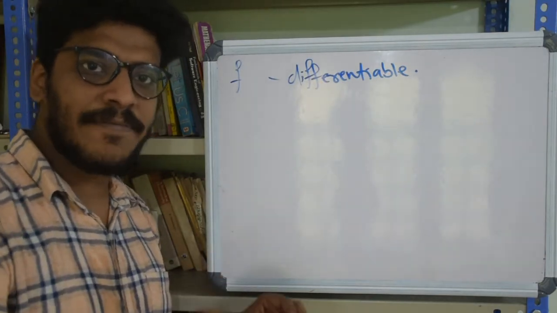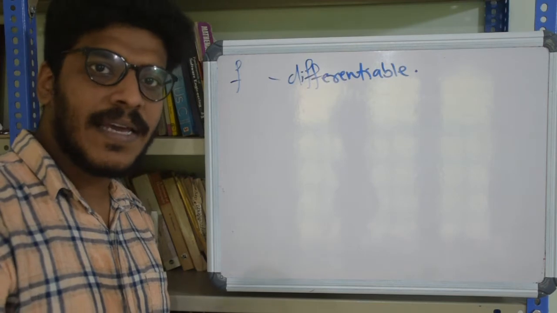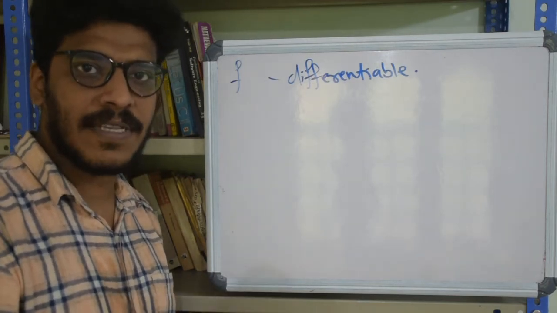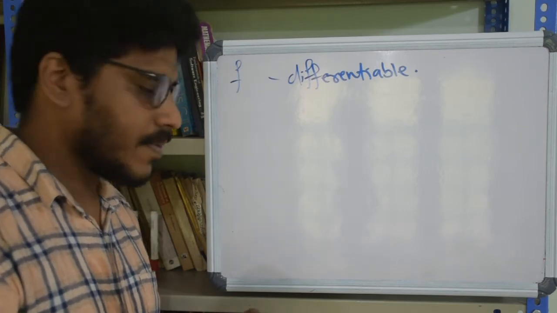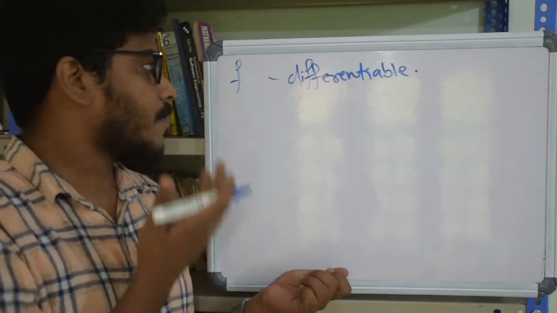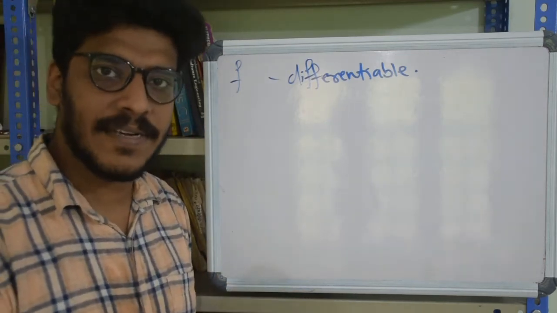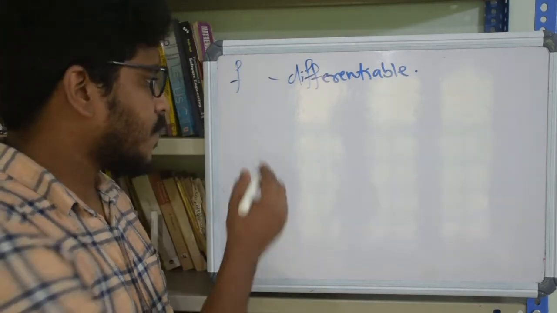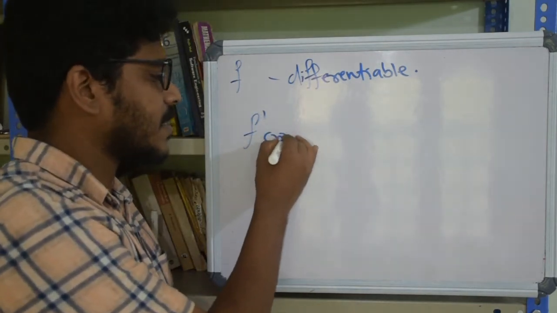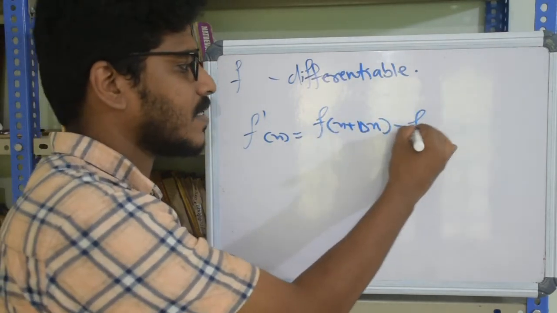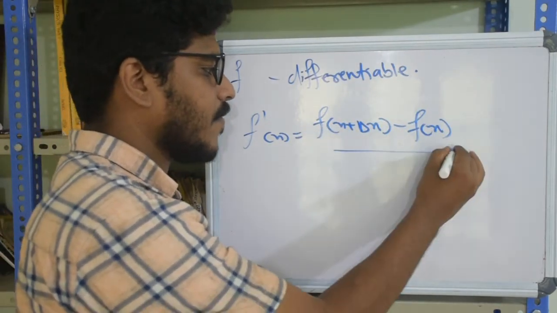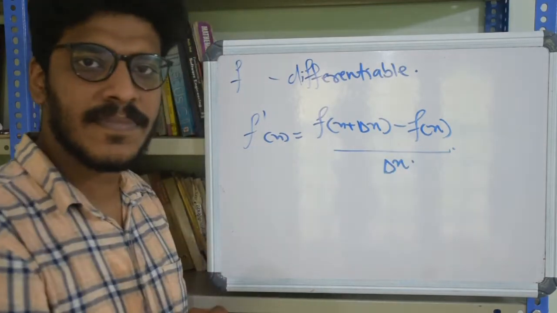So a function f is said to be differentiable if we can find a derivative for that function, or if the function has a derivative. What do we mean by saying that a function has a derivative? We have seen an expression for derivative like f dash of x equal to f of x plus delta x minus f of x divided by delta x.